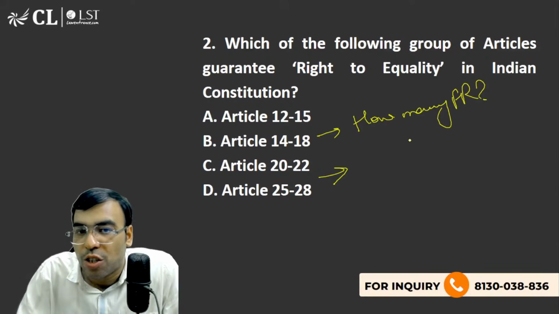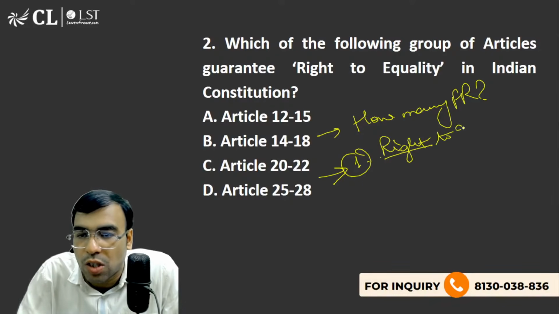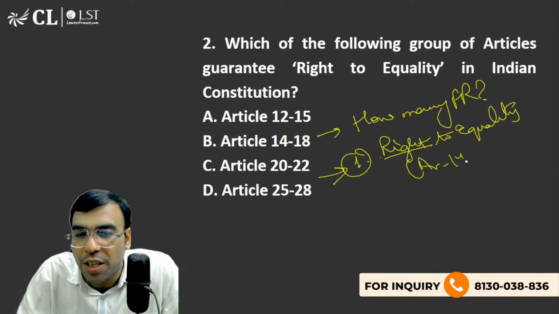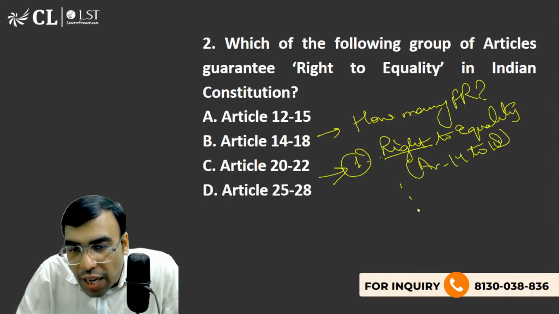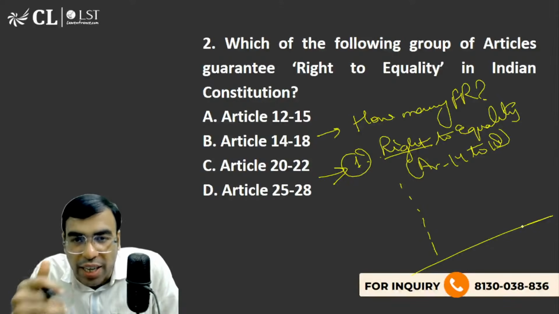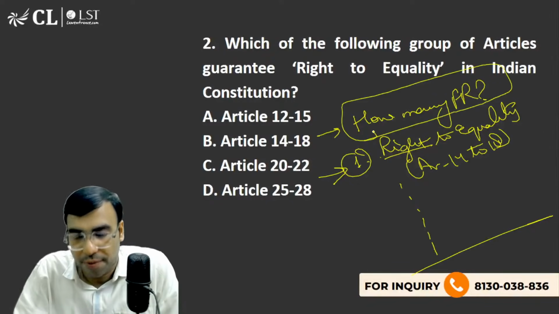Second is you have to number it, right? Okay, this is first from which article to which article. Like for example, the first is right to equality. I'm just giving example. And you have to write it in brackets, Article 14 to 18, like this. So please write all the fundamental rights, okay, in one comment after the class is over in the recorded format, because I want to know whether you know the concept of fundamental rights or not.